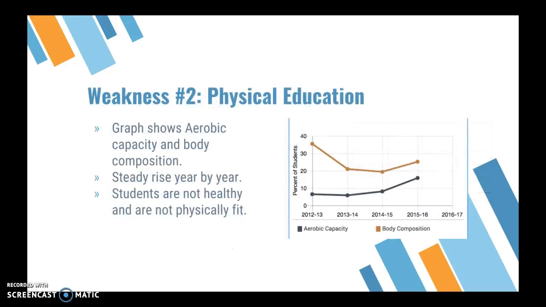Number 2 is physical education. This graph shows aerobic capacity. Basically, the chart shows students are becoming more unhealthy. It's rising. Students are not healthy, and they're being pulled out of the activity and not included about once a week. The district shows these numbers getting higher each year.